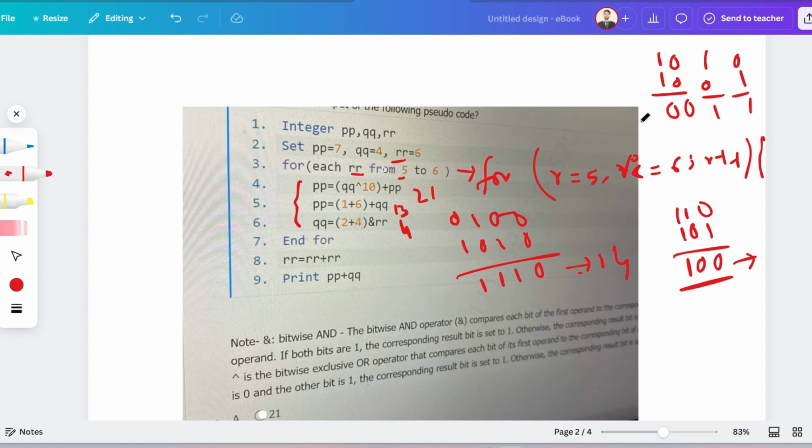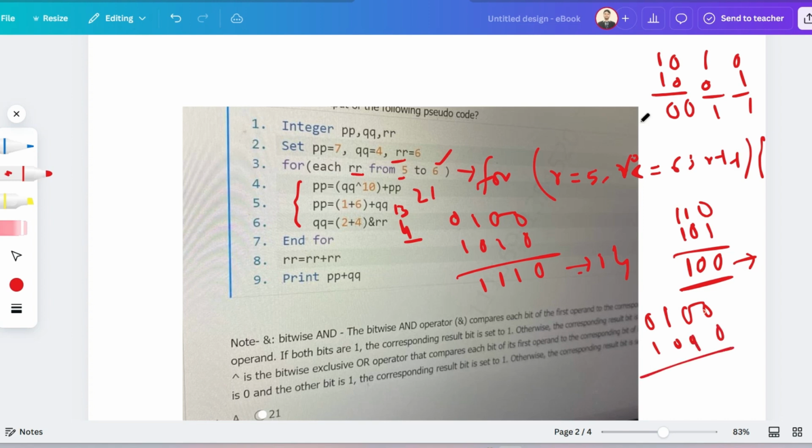So this is the first iteration. For the second iteration, the value of R is now 6. So now P is equal to Q XOR 10 plus P. The value of Q is 4. 4 XOR 10: 4 is 100 and 10 is 1010.